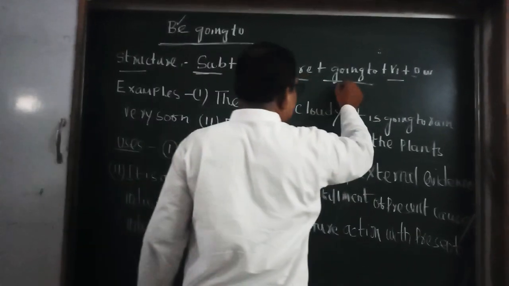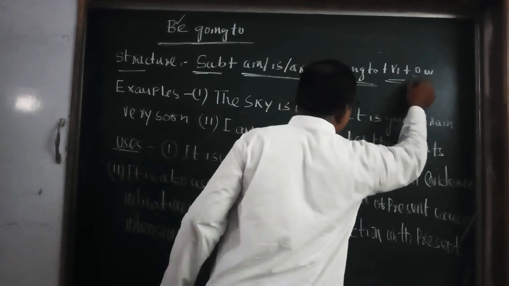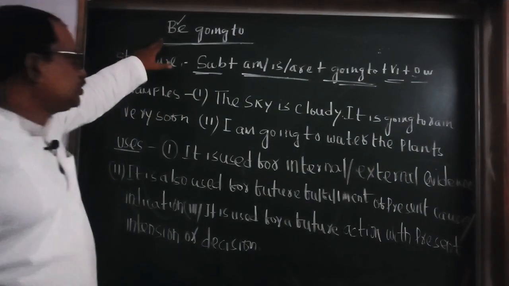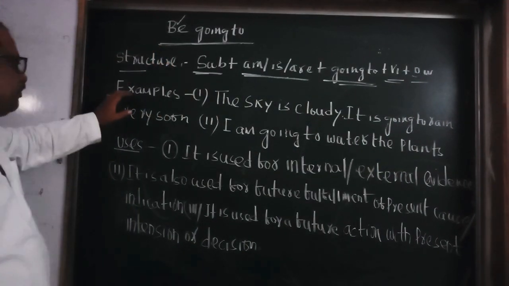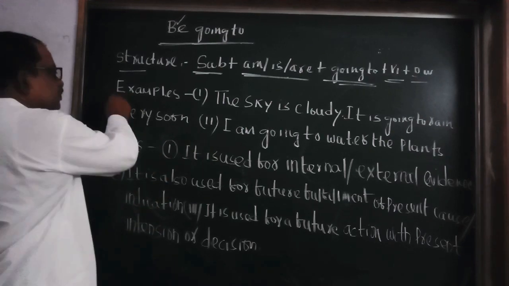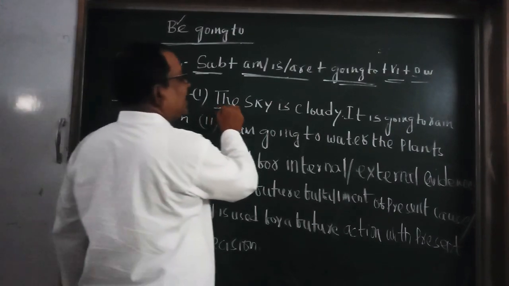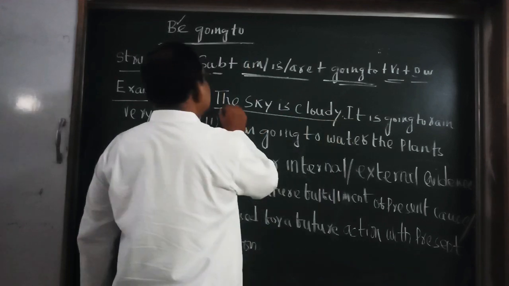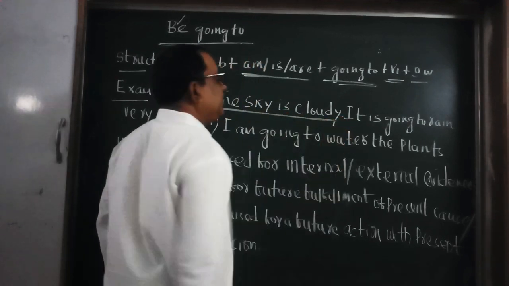Subject, am/is/are, going to, V1, other words. The name of the structure is the be going to structure. I have taken two examples. The first example is, the sky is cloudy. It is present simple.